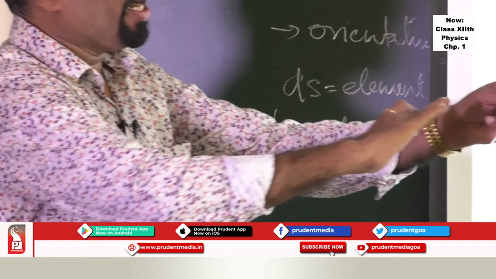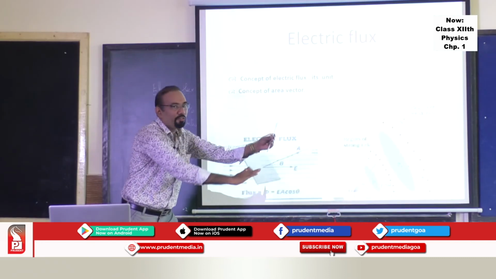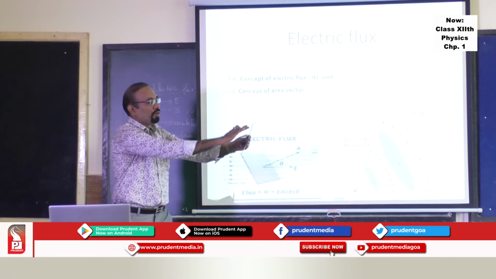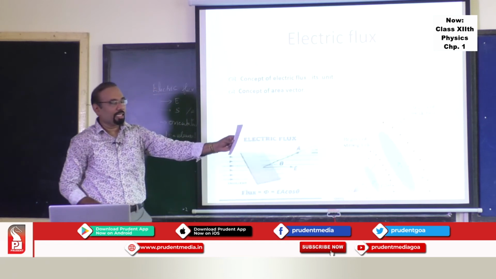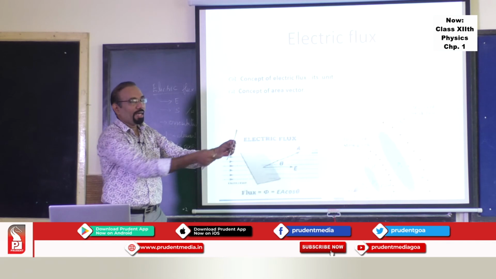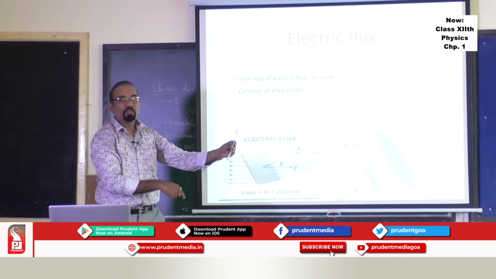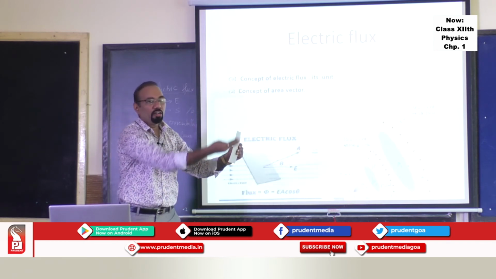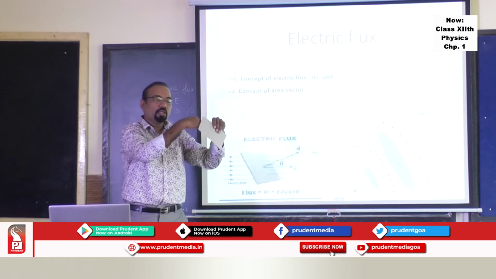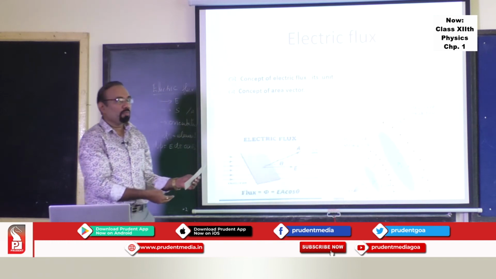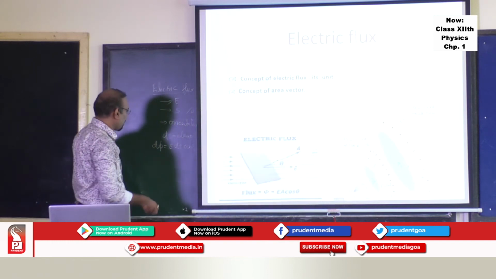And if you want to find out the flux through the whole surface, the whole surface here will be the area of the surface itself, which is length into breadth here. If I take a circular surface, then it will be pi r squared. So depending on the surface, if it is a three-dimensional surface, then it will be the surface area of that particular surface.